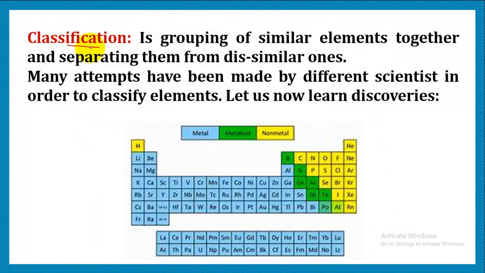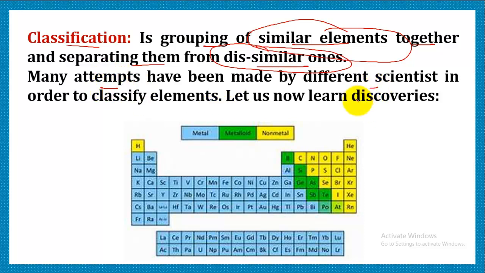So how are we going to define classification? Classification refers to the grouping of similar elements together and separating them from dissimilar ones. That means all those elements which have the same kind of properties are placed together, and they are separated from those elements which do not possess properties similar to the other elements. Many attempts have been made by different scientists to classify the elements. So now let us learn about the different discoveries.